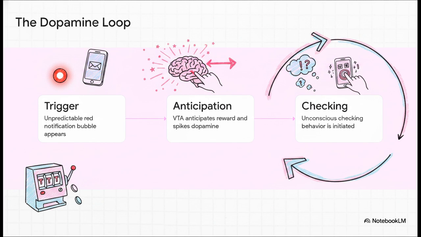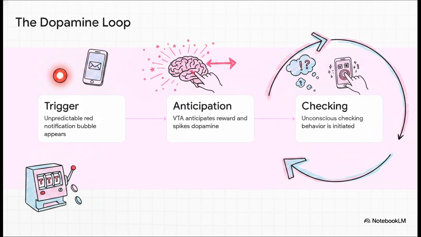Think about it. Step 1. An unpredictable trigger pops up, like a little red notification bubble. You have no idea what it is. Could be an important message from your boss, or it could just be spam. Step 2. Because that reward is completely unpredictable, your VTA anticipates the potential payoff and spikes your dopamine levels way higher than if the reward were actually guaranteed.